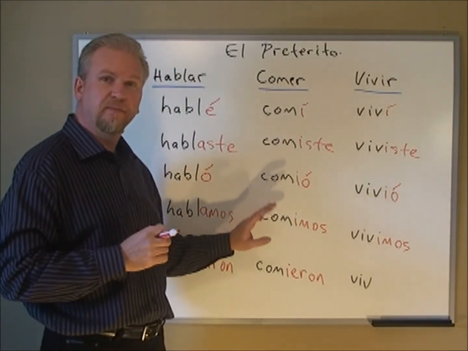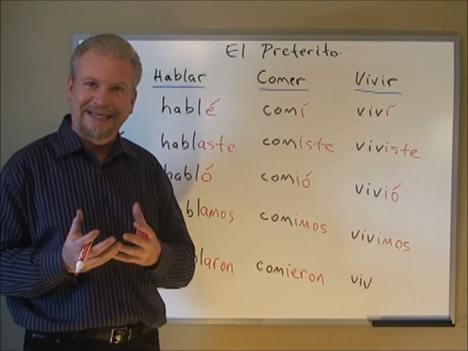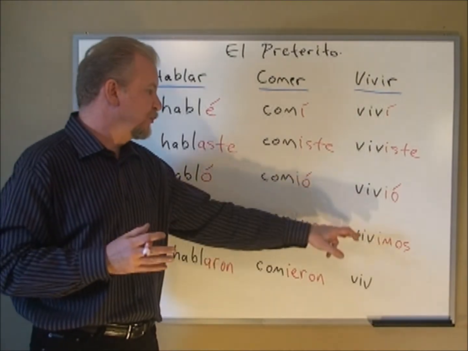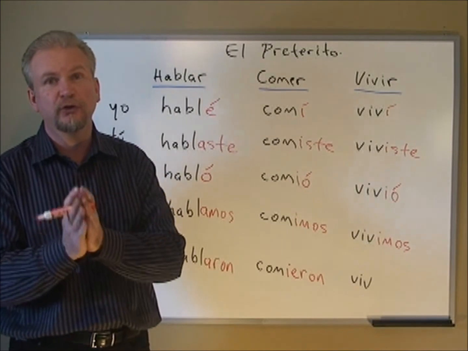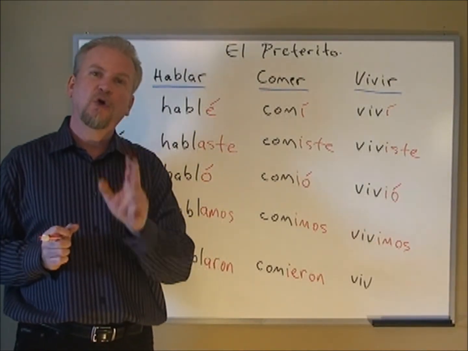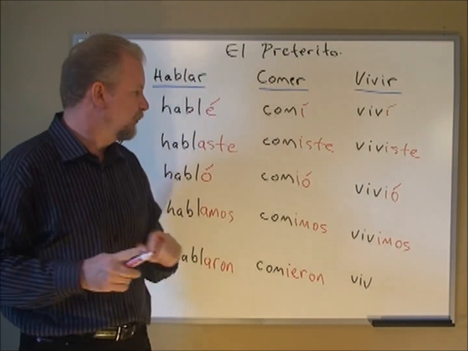The only one different is the ER one. Comemos, we eat. Comimos, we ate. Nosotros vivimos, we live. Or it could also be nosotros vivimos, we lived. Again, going to be according to the context, which we're going to learn about.